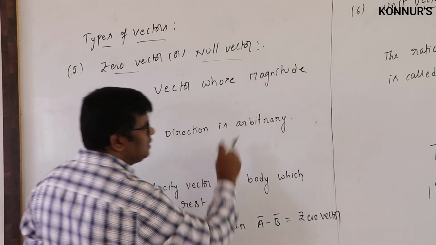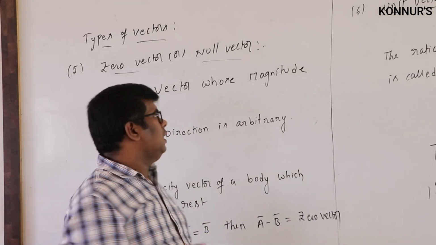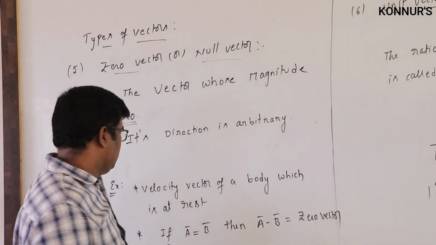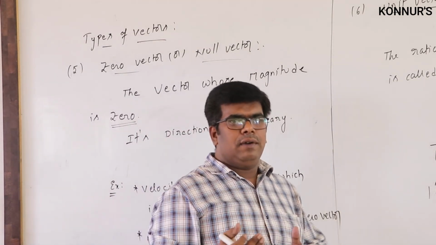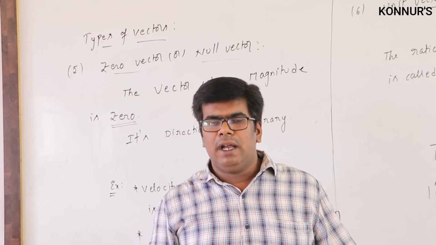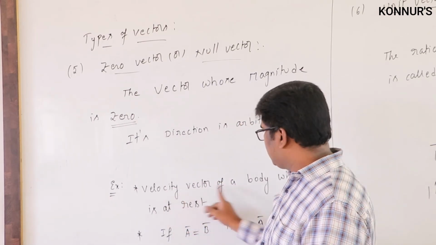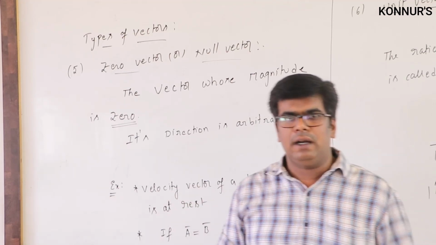And its direction is arbitrary, which means its direction is not known to us. Such a kind of vector we can call a zero vector or null vector. For example, we can say the velocity vector of a body which is at rest. We know if a body is at rest, its velocity is 0. So the velocity vector of a body at rest is called a 0 vector.